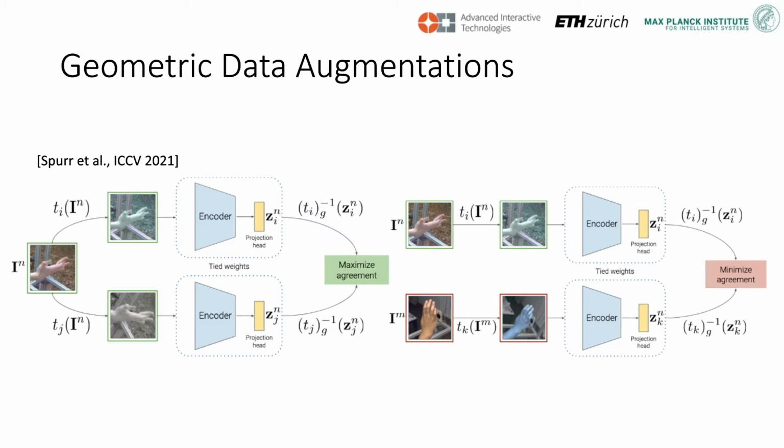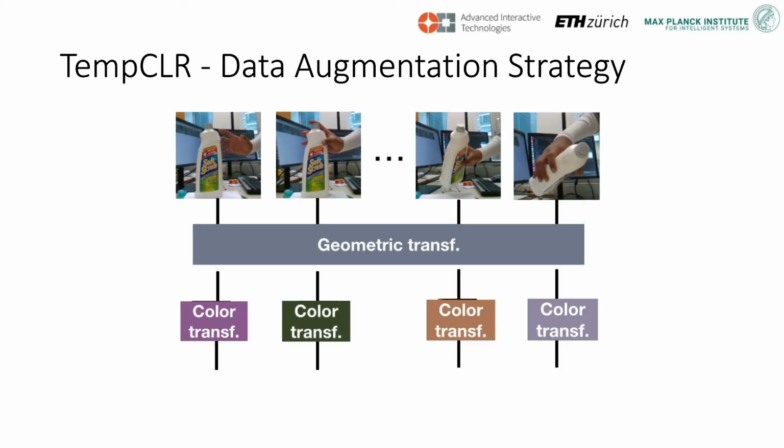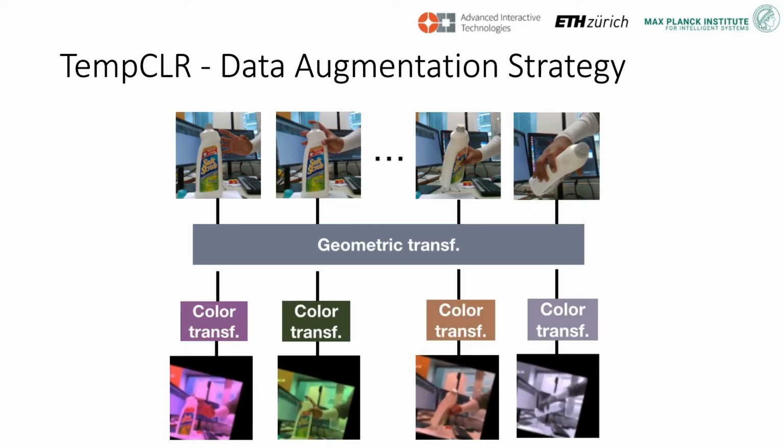In a temporal setting, however, geometric augmentation can break motion cues between consecutive frames, affecting the final performance. To address this problem, we apply the same geometric transformation across different frames of the same sequence. On the other hand, appearance transformations are applied independently to each frame. This allows us to achieve invariance to appearance transformations while preserving the motion cues of the sequence.